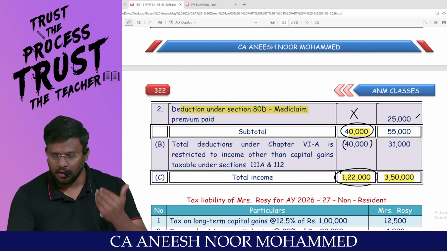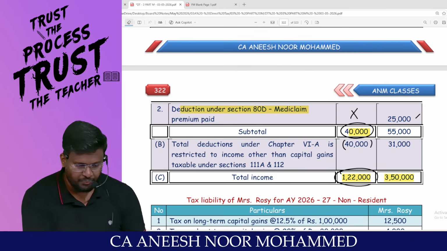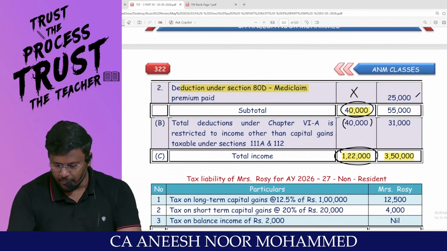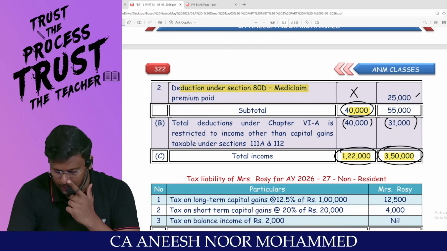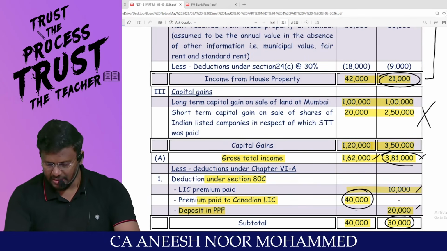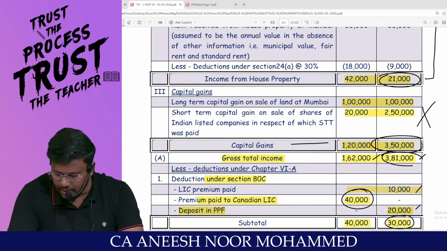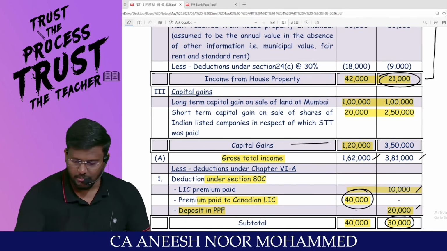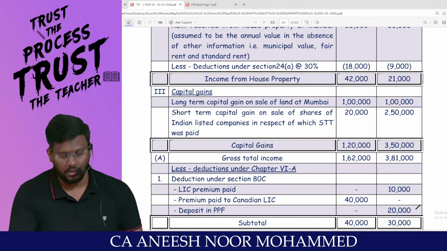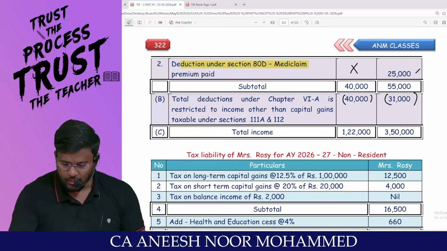Now I believe that you are experts in all this. Am I right, sir? So from the gross total income of 3,81,000, if you reduce the other income, you will be having 3,50,000. And this 3,50,000 represents only what gain? Capital gain. Because after claiming deduction, Chapter 6A deduction against capital gain, you are not supposed to claim Chapter 6A deduction. Easy. So I'm going to calculate the tax payable for both the people.